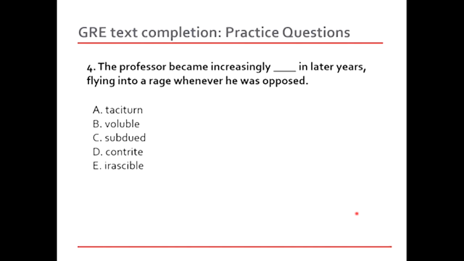The professor became increasingly irascible in later years, flying into a rage whenever he was opposed. So this is something that is talking about his mood, not about if he's talkative or if he's quiet, not about him being regretful about something. And not about him being depressed about something. It is more about his rage, his anger that was increasing whenever he was opposed.